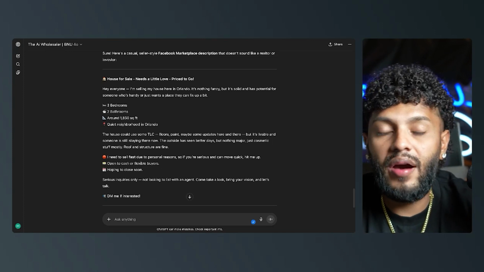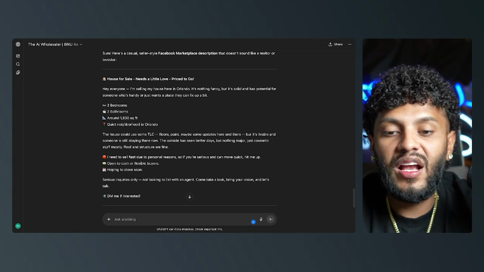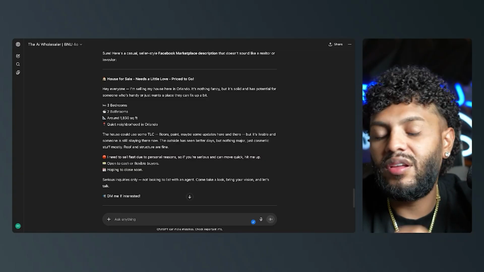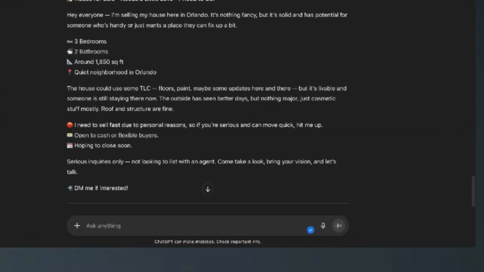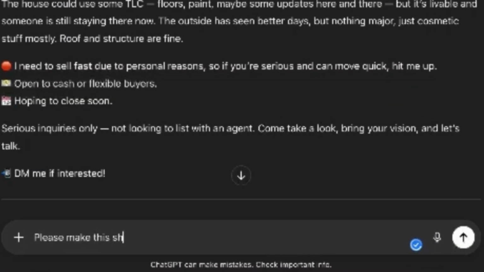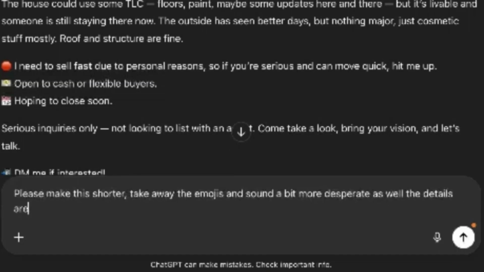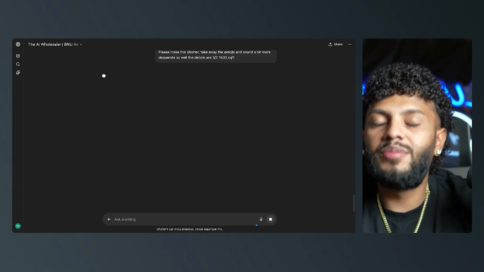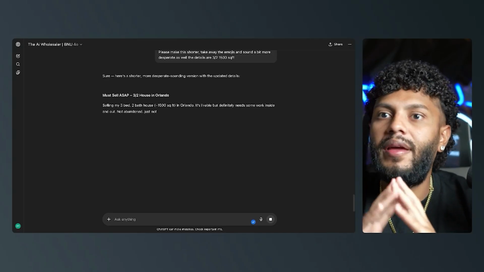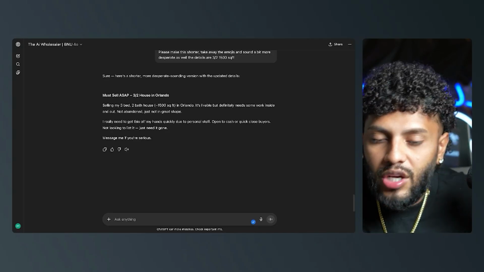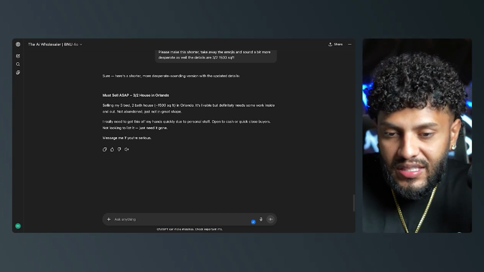What I don't like about it is the emojis. So I do want to take away the emojis, and I want it to sound a little bit more desperate. So that's what I'm going to say. I'm going to say, please make this shorter. Take away the emojis and sound a bit more desperate. As well, the details are 3-2, right? 1,500 square feet. So these are some tips and tricks, guys, that are literally going to make your whole thing better. Okay, literally. So you want to make sure that you're taking these things into account.